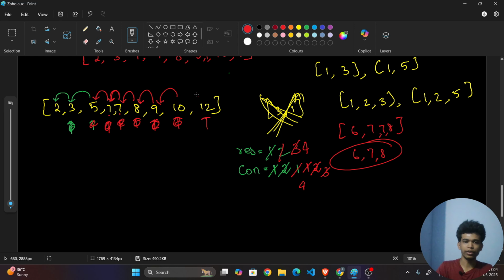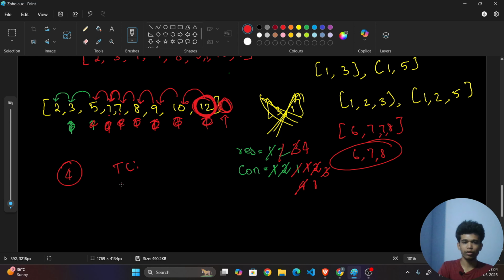Okay, again go here. Whether these two are consecutive? No. In this case, what should I do? I should make this consecutive as 1. Why? Because we are now starting freshly with this 12 as a consecutive starting point. Okay. So now what is the maximum? It is 4. So we don't want to update anything. Now move here. It is empty. Stop here. So what is our result? Result is 4. Hope you understand this solution, right?